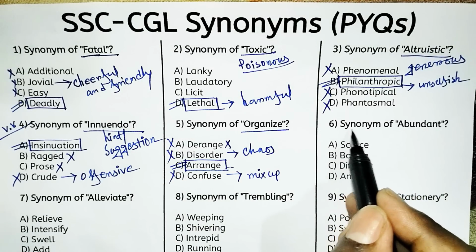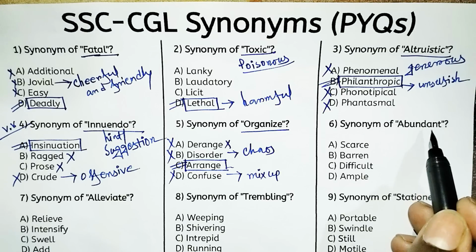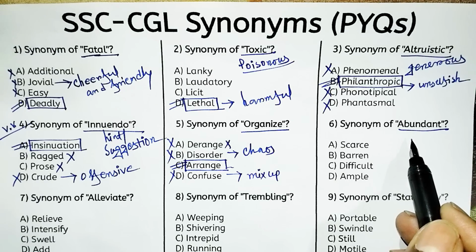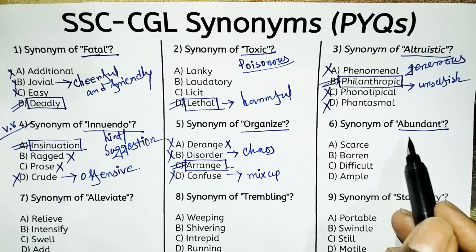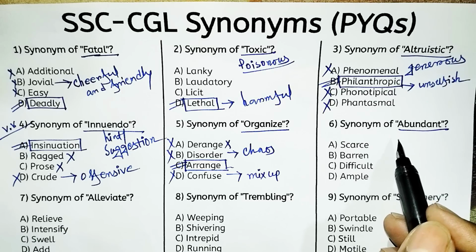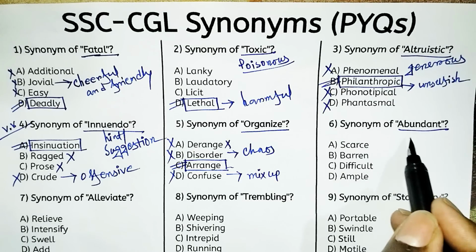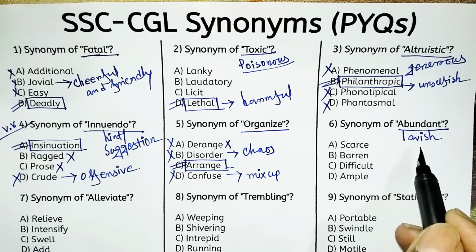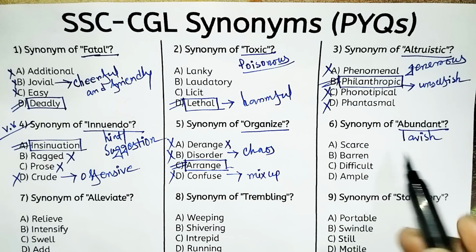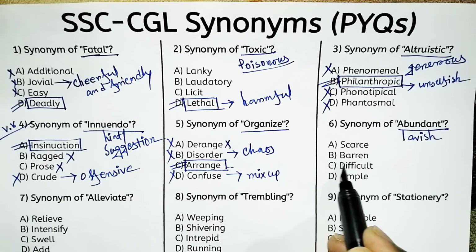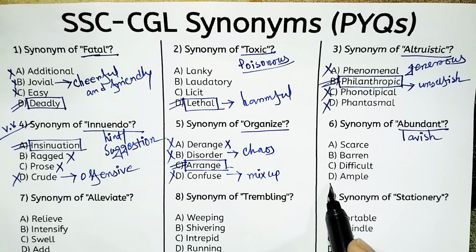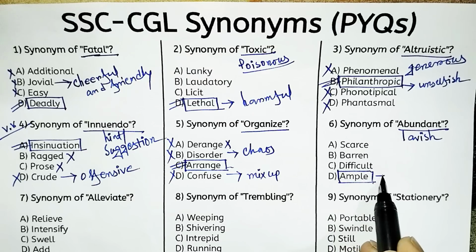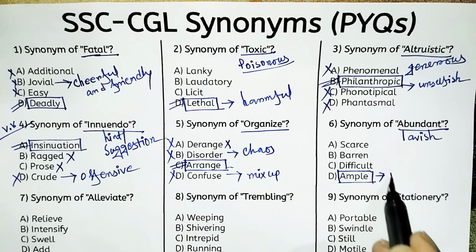Next, synonym of abundant. Do you know the meaning of abundant? I think you are able to answer it. So what is the meaning of abundant? Abundant means plentiful or one kind of lavish. Someone has a lot of money, that is lavish. So look at the options. Option A, scarce. Option B, barren. Option C, difficult. Or option D, ample. So the right answer is option D, that is ample. Ample means plentiful.